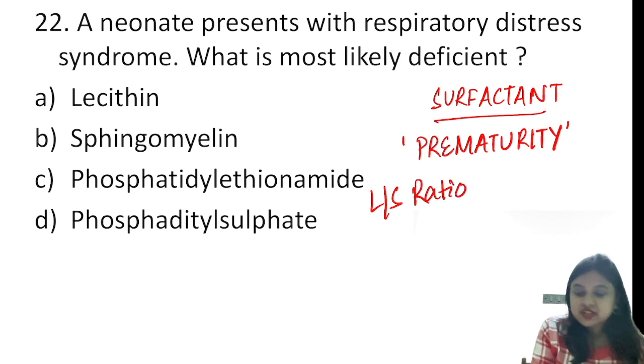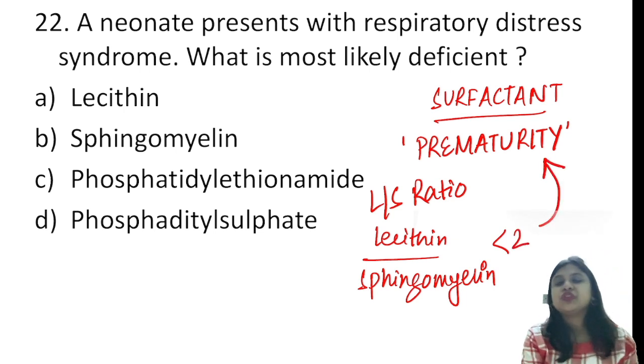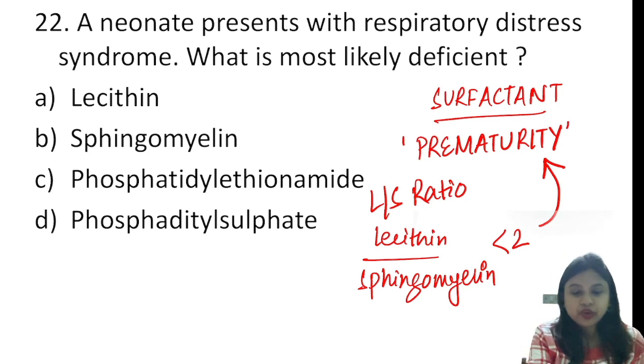So what is L/S ratio? It's the lecithin sphingomyelin ratio. So if it is less than 2, it indicates prematurity. If it is 2 to 2.5, it is mature. So what is most likely deficient? The answer is going to be lecithin. Okay.